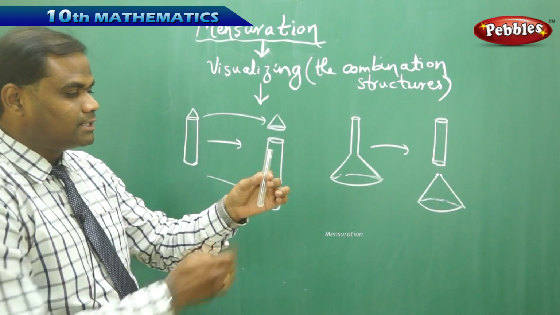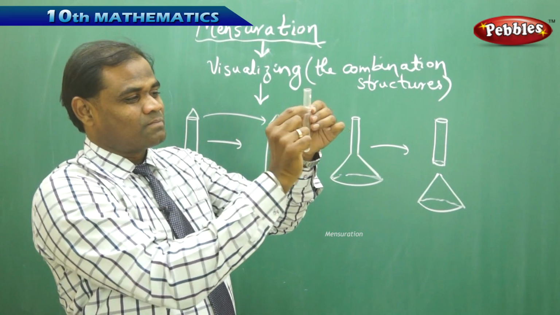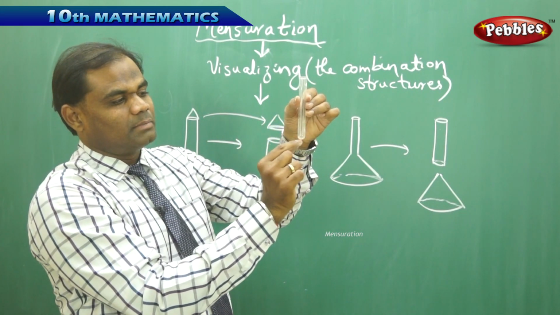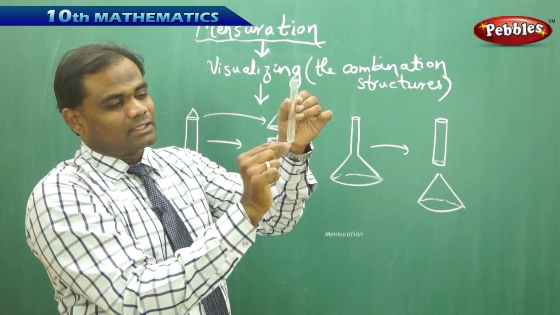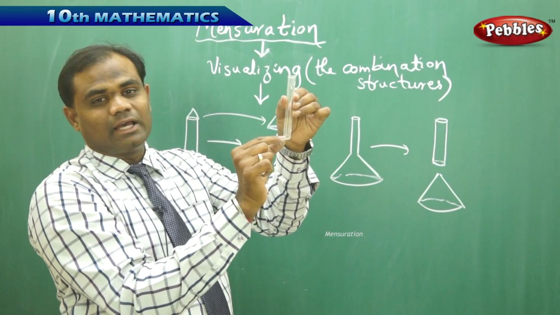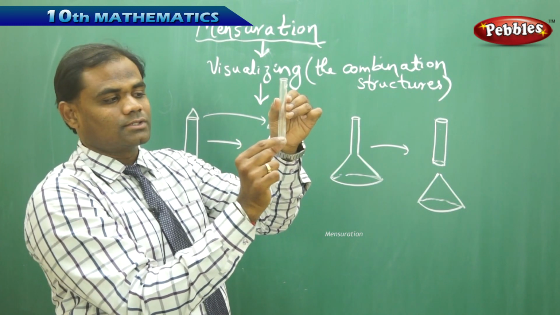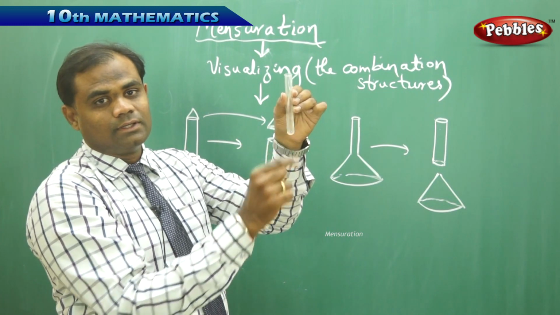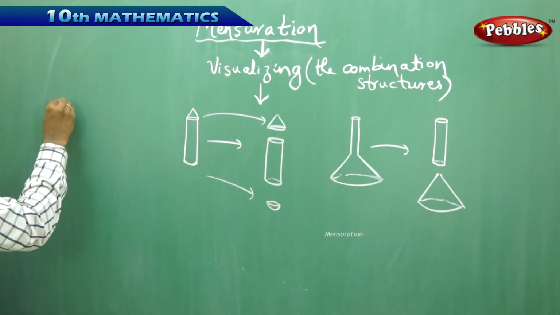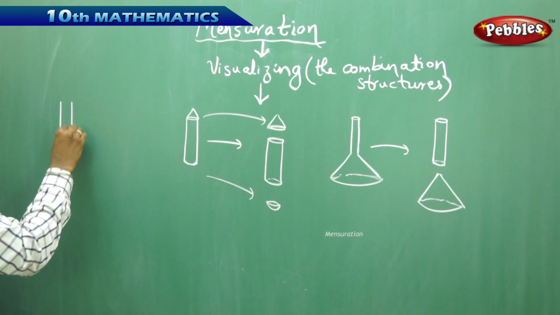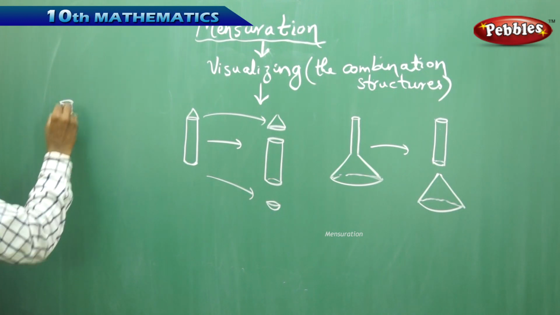Now we know that this has a cylindrical surface until here but bulged. That means I have a cylinder and the other part is a hemisphere, because this is part of a sphere.